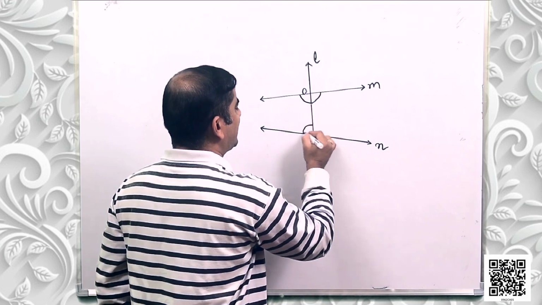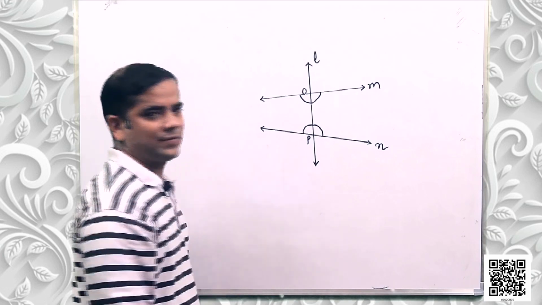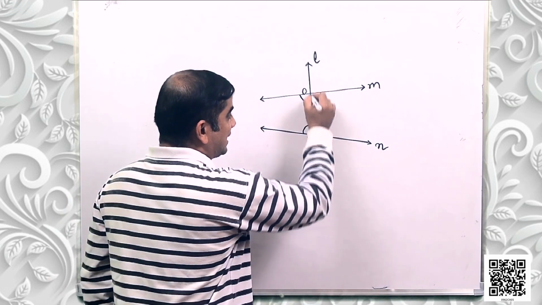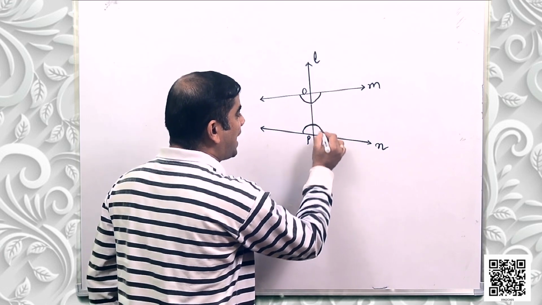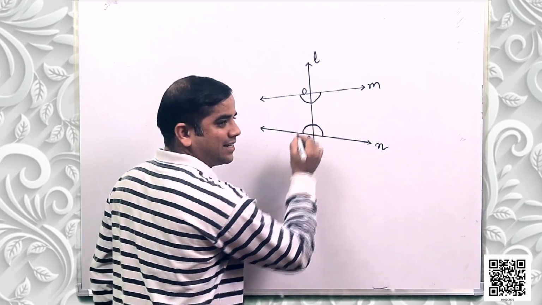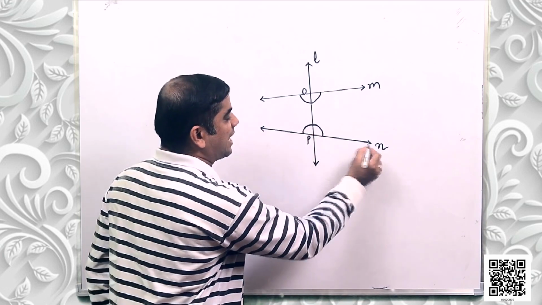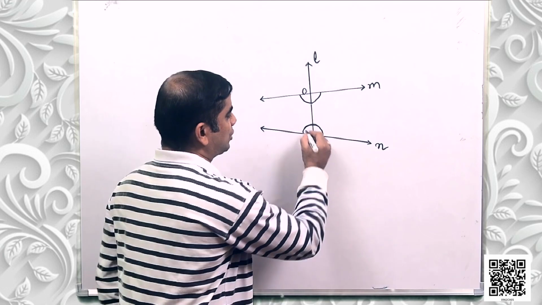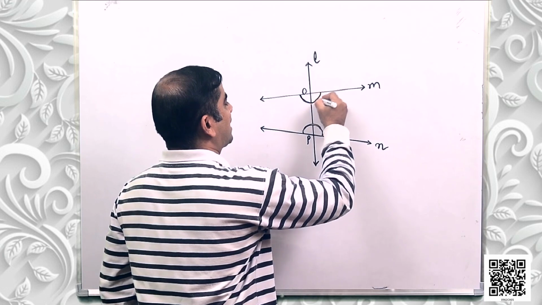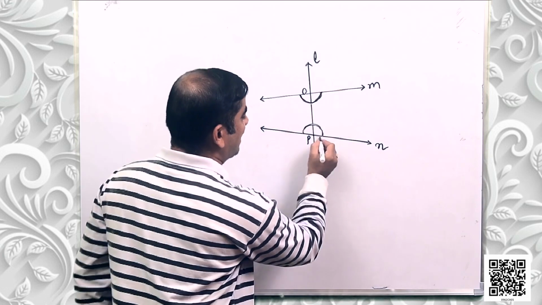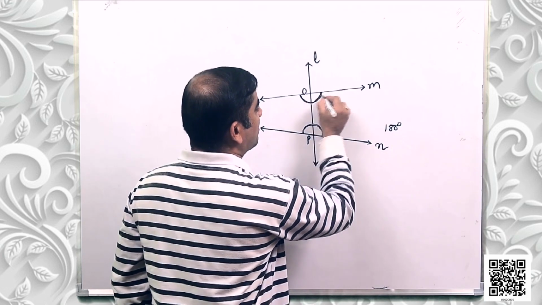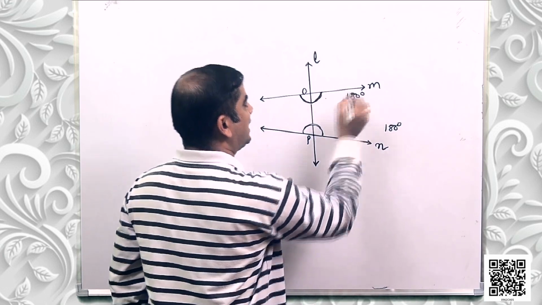four interior angles. That means on line M at point P, line L forms a linear pair. What does a linear pair mean? A pair of angles which is constructed over a straight line. So these are a linear pair. And this is another linear pair. So what is the value? That is 180 degrees. Over here the sum of these two angles is also 180 degrees.